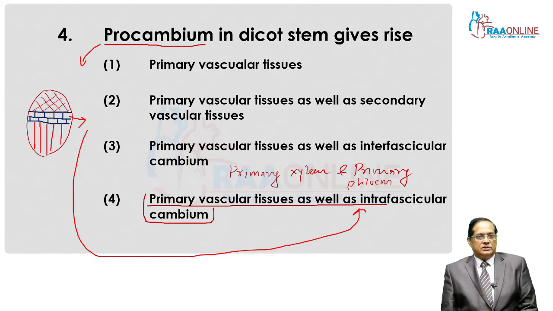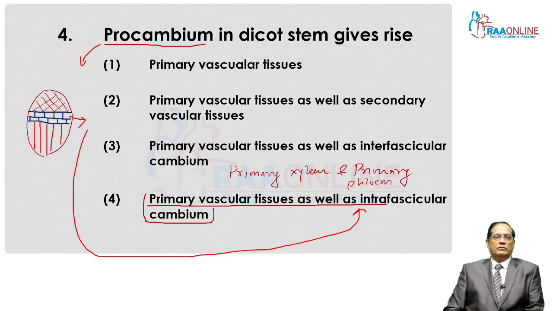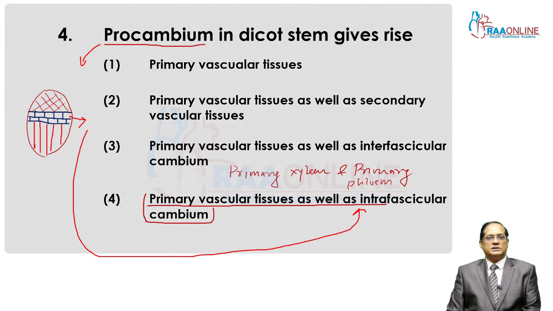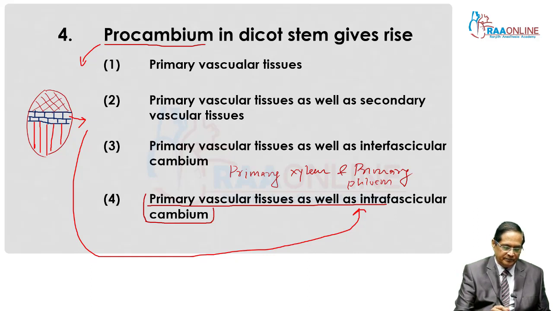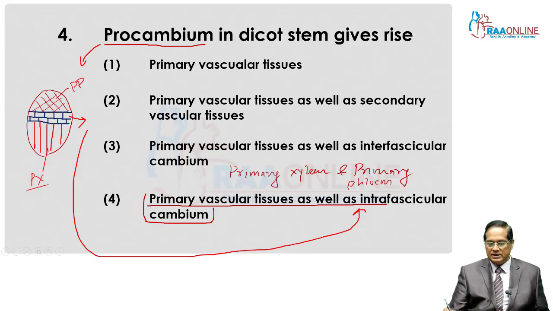So, intrafascicular cambium, again I would like to explain, is present in between primary xylem and primary phloem. This is primary phloem, PP, and this is PX, that is primary xylem, and in between them what is present?